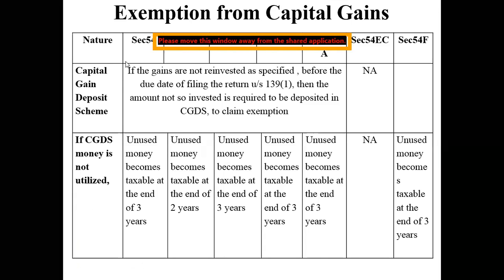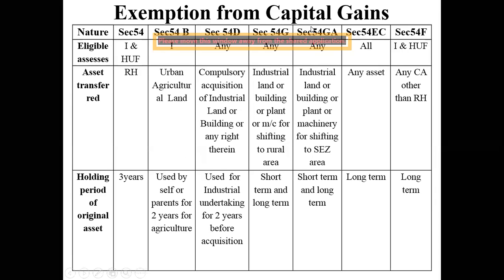So this is how this particular section 54 works out. You might feel it is very difficult to remember, but it is not actually difficult. It is very simple to remember. The only thing is you have to pay attention to certain points that I'm going to tell you in my next class. Next class means I will not explain this today. I will be solving problems on depreciation today in the afternoon class. Whenever we have the next tax class, probably tomorrow or the day after, on that particular day, I'll be discussing exemptions related to capital gains. Is that okay?